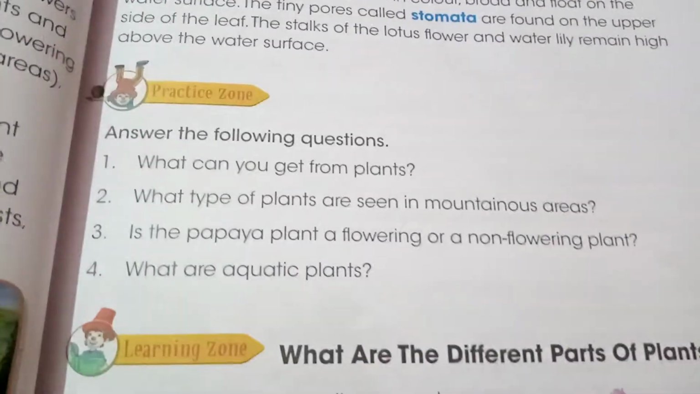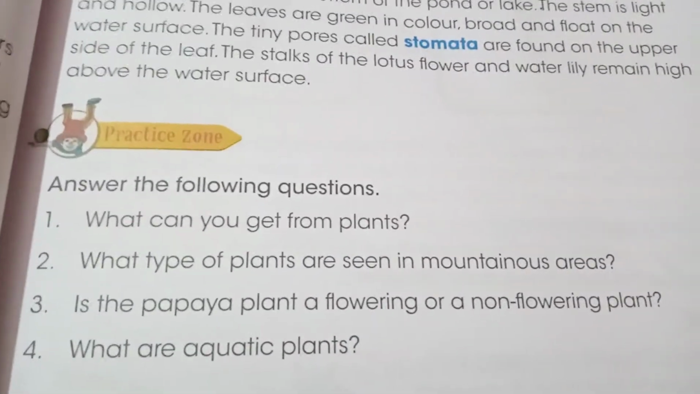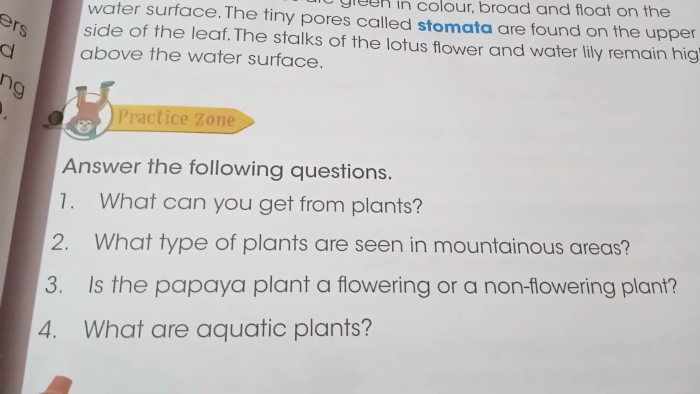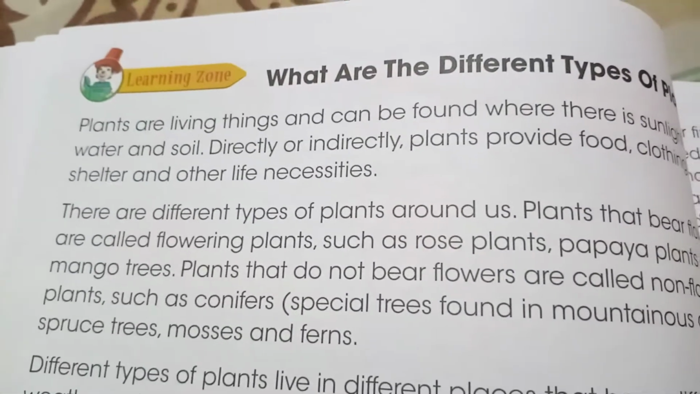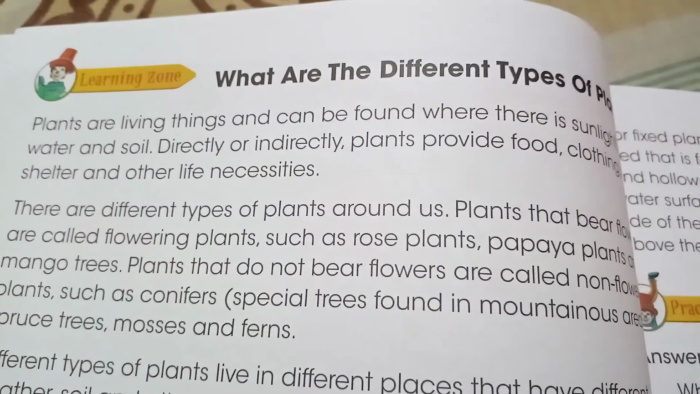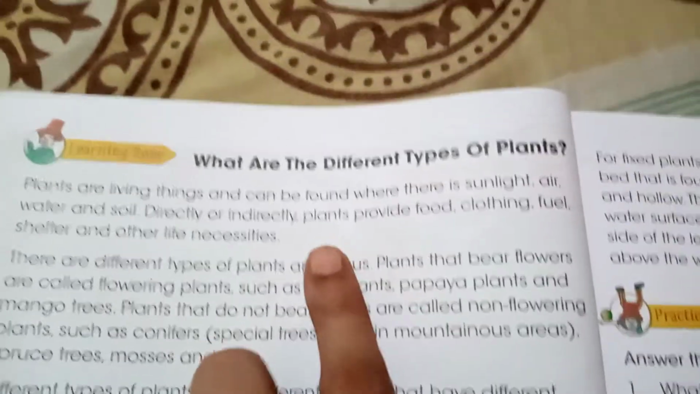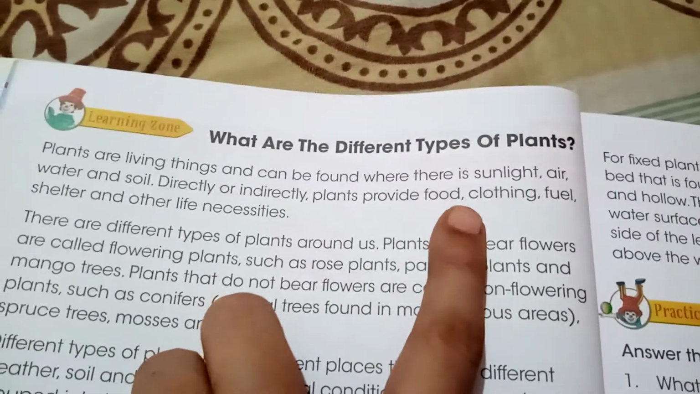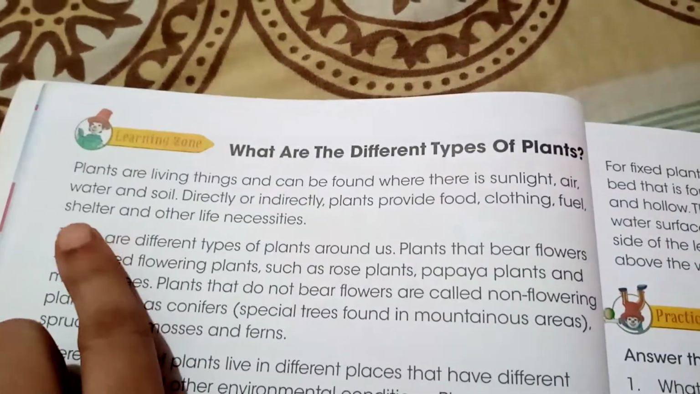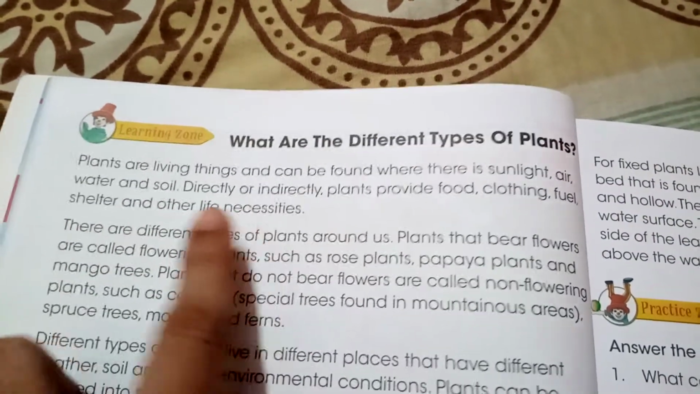Then I gave you a few questions to solve. What can you get from plants? You can see the answer on page number 20. Plants are living things and they are found where there is sunlight and water. You can write the answer from here: plants provide food, clothing, fuel, shelter, and other life necessities. That's the answer to question number 1.